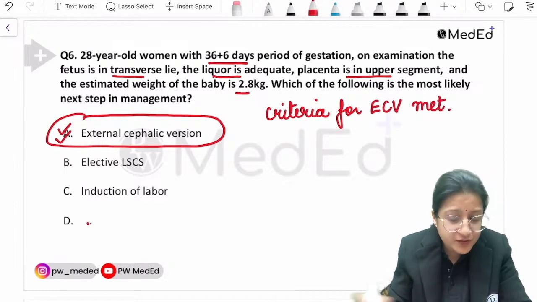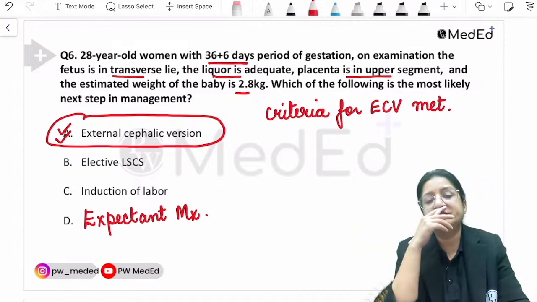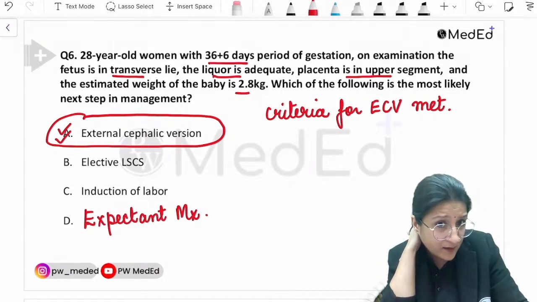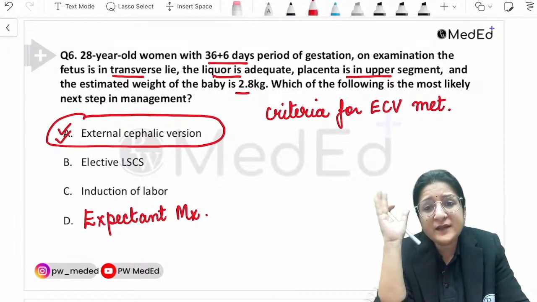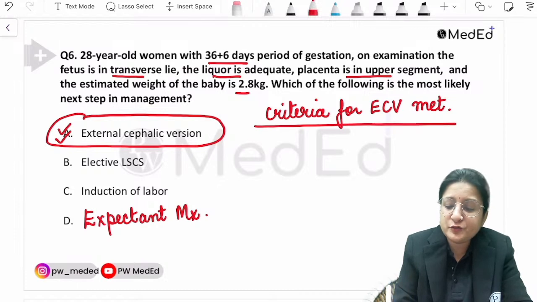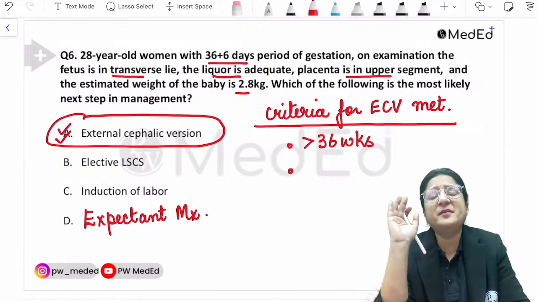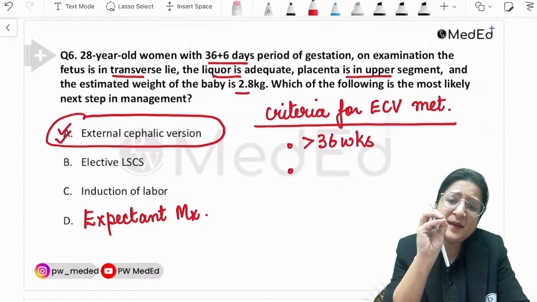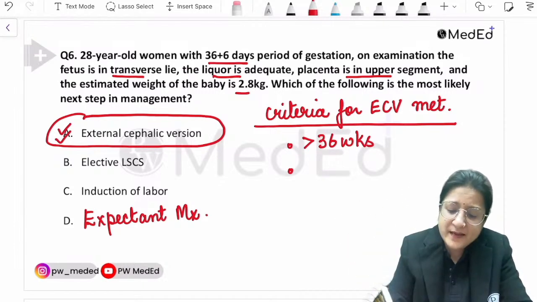So the other option was expectant management. Okay, if expectant management is given, then of course the best answer to choose is external cephalic version. So all the criteria for external cephalic version should be met. So what are the criteria? The pregnancy should be beyond 36 weeks of gestation, and I remember very simply, healthy baby and healthy mother, right? So healthy baby and healthy mother would mean that she is more than 36 weeks, right?